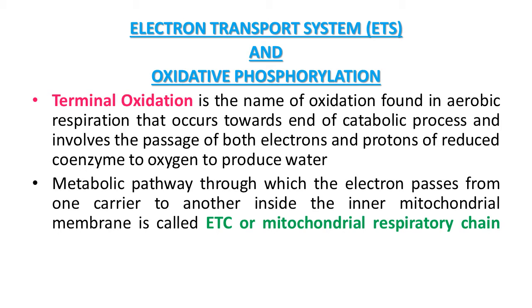The electron transport system is a chain of reactions which transport electrons from one place to another, and oxidative phosphorylation means, in the presence of oxygen, addition of phosphate. So it's known as oxidative phosphorylation.